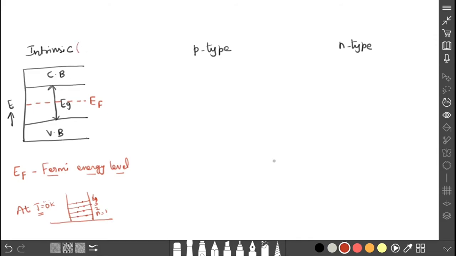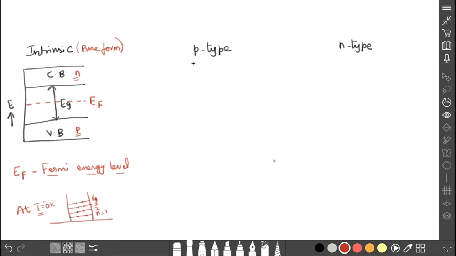This is the pure form of semiconductor. Here p represents the number of holes in the valency band and n represents the number of electrons in the conduction band. This is the energy level diagram for the intrinsic semiconductor.